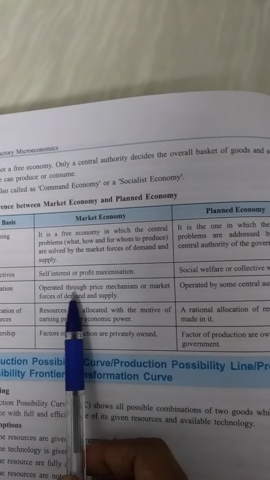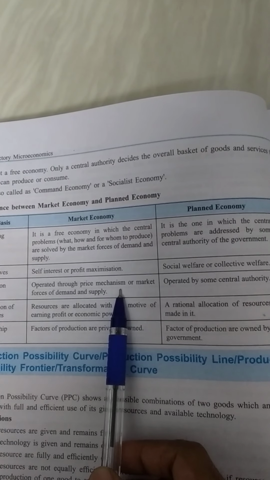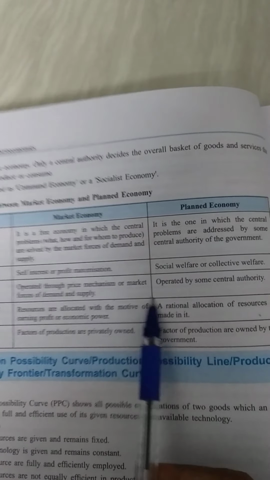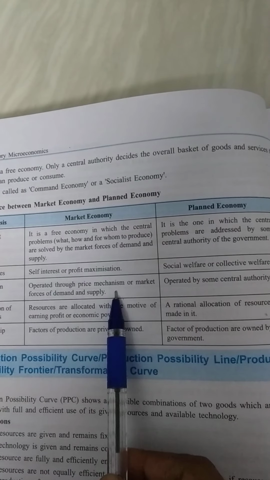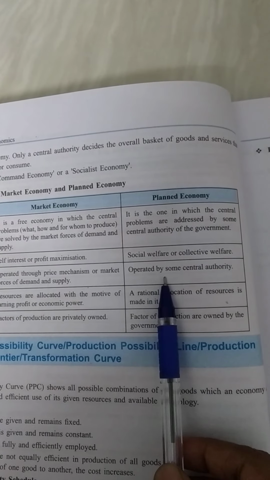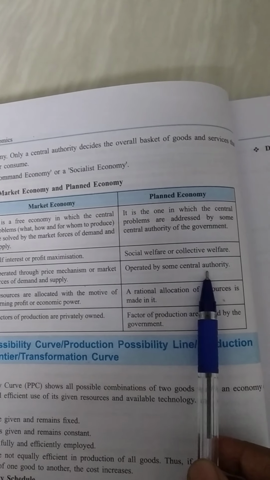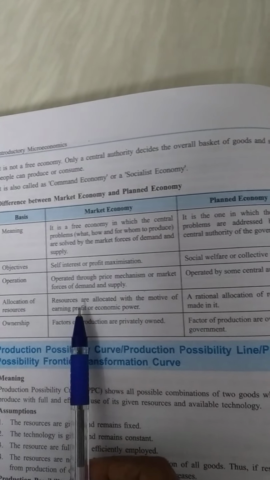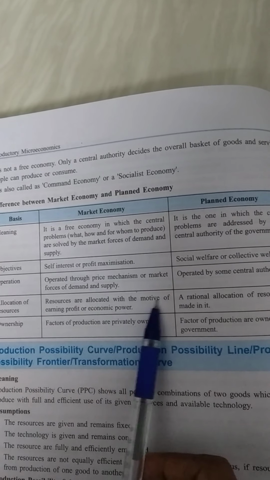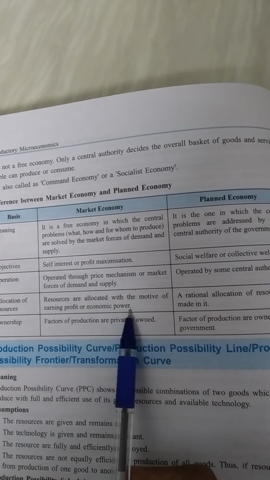Third, operation. Operation through the price mechanism. As I have shown you in the diagram, wherever demand and supply intersect, according to that the price mechanism works. But here no price mechanism, everything will be operated by the central authority. Allocation of the resources. Resources are allocated with the motive of earning profit or economic power.